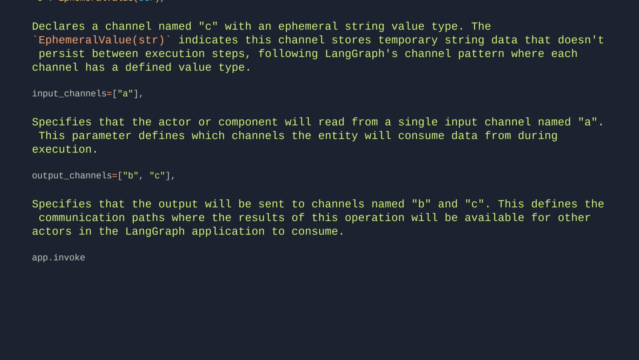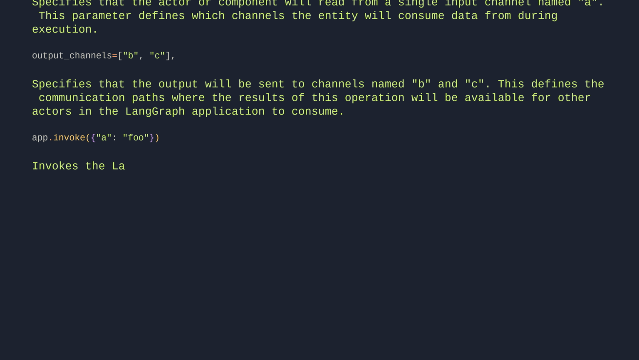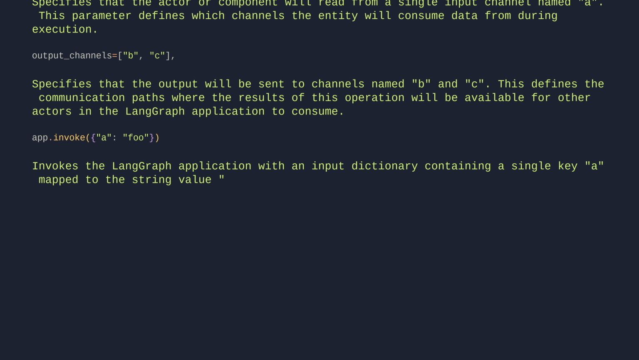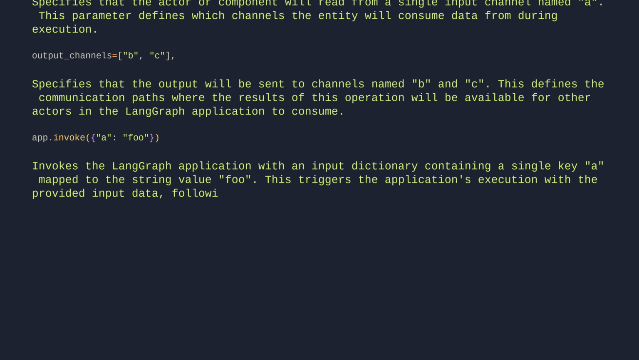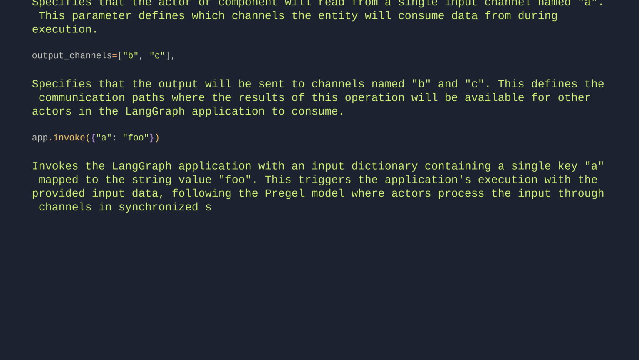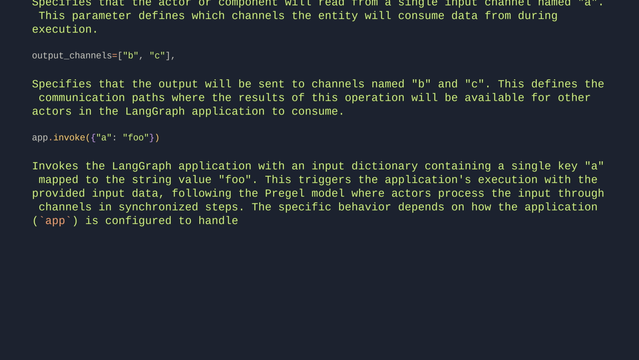App invoke A: foo. Invokes the LangGraph application with an input dictionary containing a single key, A, mapped to the string value foo. This triggers the application's execution with the provided input data, following the Pregel model where actors process the input through channels in synchronized steps. The specific behavior depends on how the application is configured to handle this input.